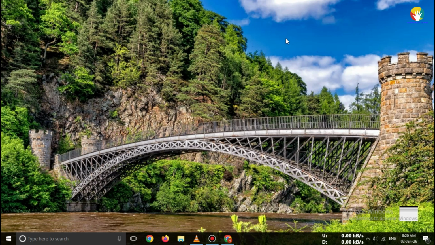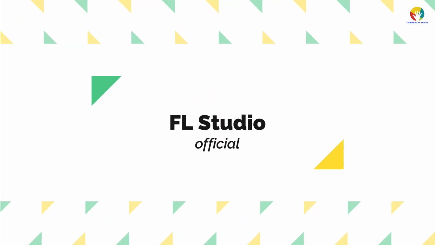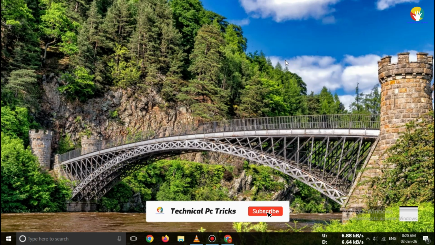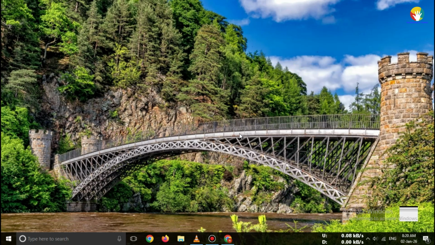In today's video, I'll show you how to download FL Studio officially using the safe and legal method. No cracked files, no pirated versions, only the official FL Studio website. So make sure you watch till the end.